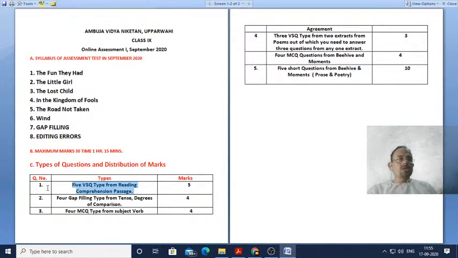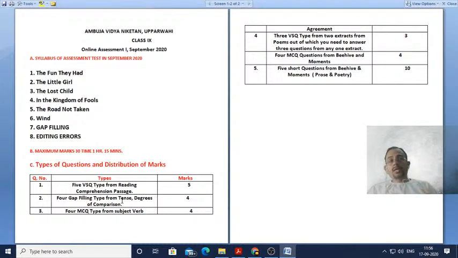So your first question will consist of questions from reading comprehension passage, and the type of question will be very short question. There will be 5 questions of 1 mark each, therefore a total of 5 marks for question number 1. Now let's move on to question number 2. In question number 2 there will be 4 gap filling type of questions from tenses and degrees of comparison. Degrees of comparison you know already, dear students, but if you require I can also discuss this for some time.